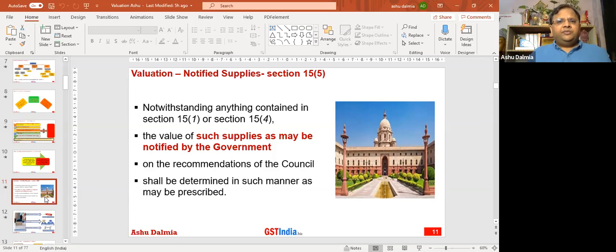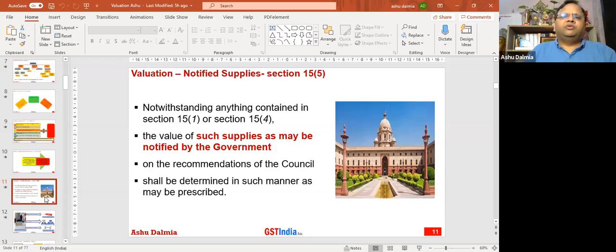So again repeating, the valuation has to be done either as per section 15 subsection 1 read with section 15 subsection 2 plus section 15 subsection 3, or as per section 15 subsection 4, or as per section 15 subsection 5.